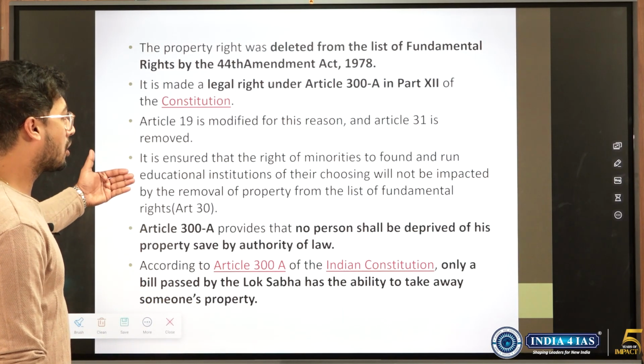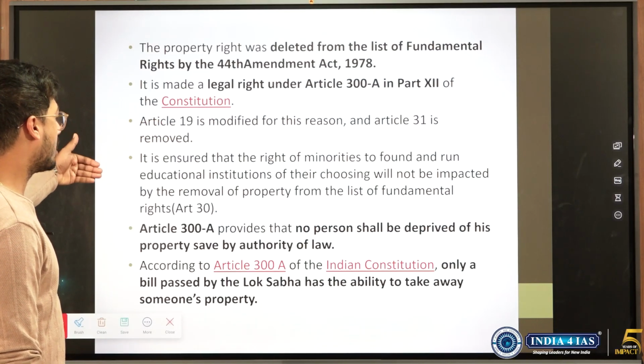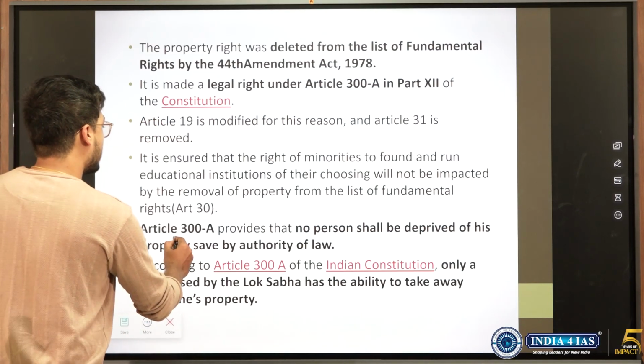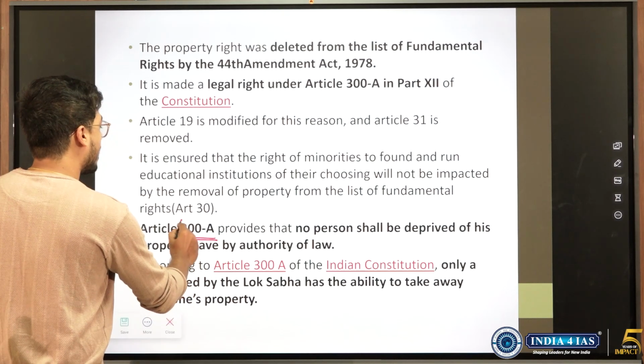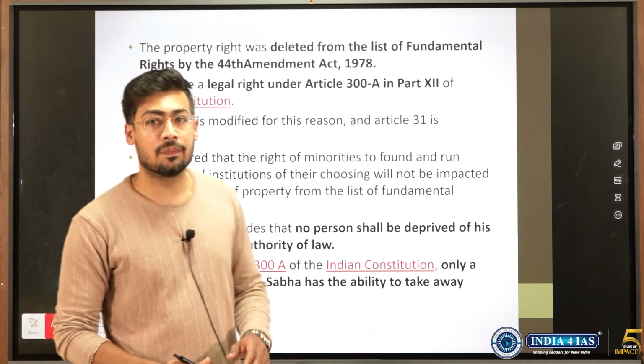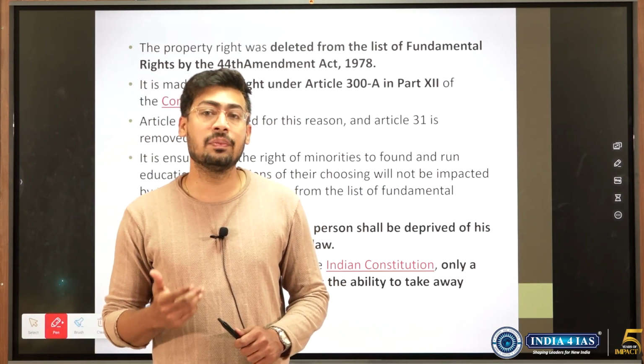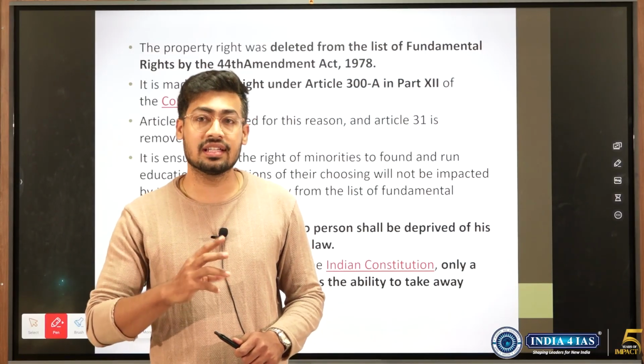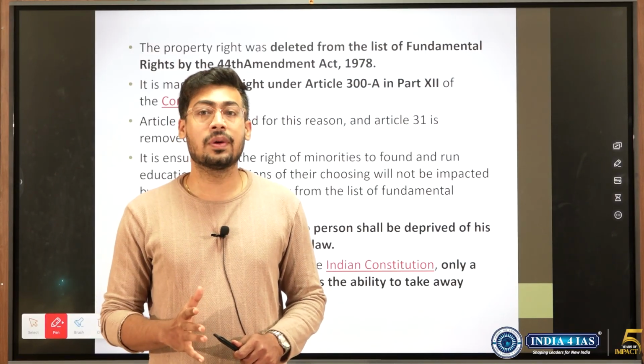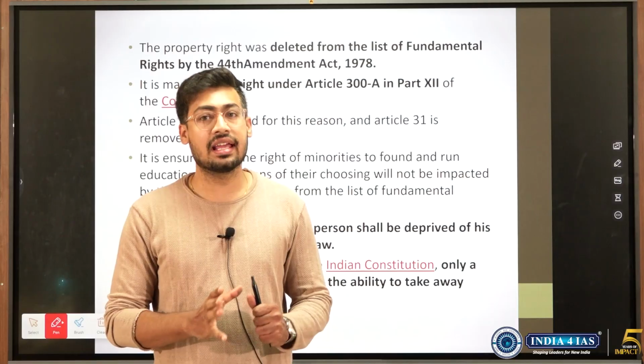Right to property, 44th Amendment, 300A. What is the status now? It is under Article 300A. One more thing, right to property, when can it be denied? No question has come on this yet, but they could frame it this way. Right to property, can it be denied by arbitrary executive action?